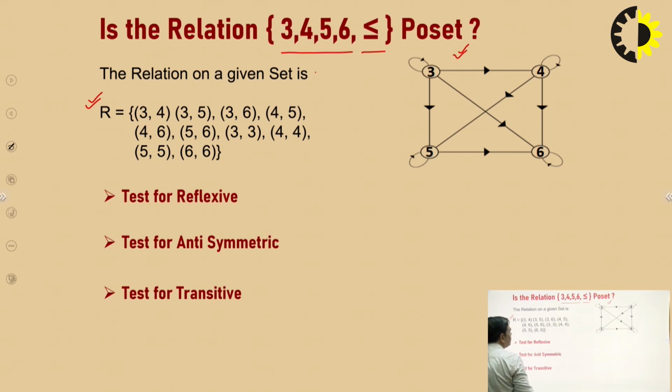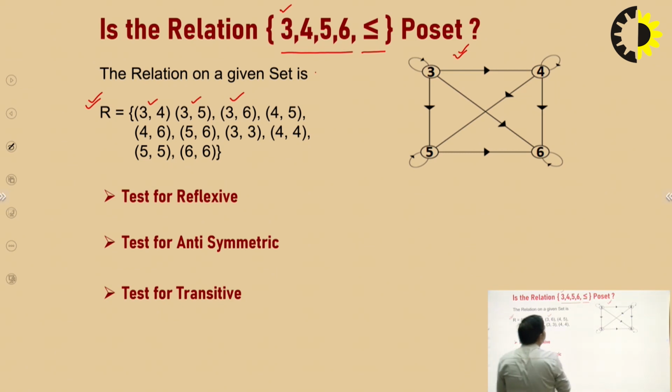So first we will create the relation. I will create ordered pairs for this condition having 4 elements, and the condition is less than and equal to. Starting from 3, I will check 3 with the other elements. So 3 is less than and equal to 4, 3 is less than and equal to 5, 3 is less than and equal to 6.